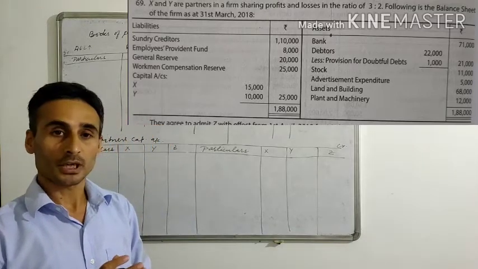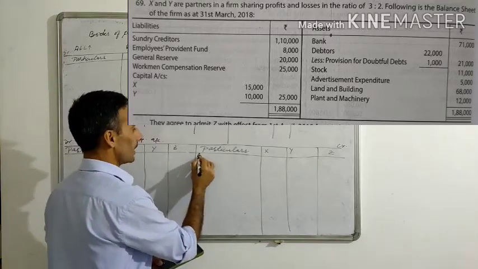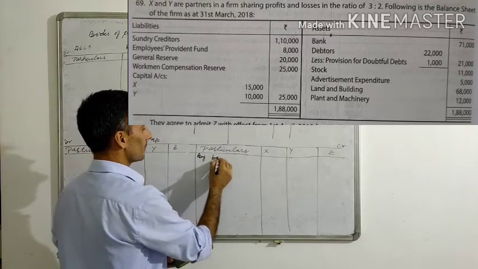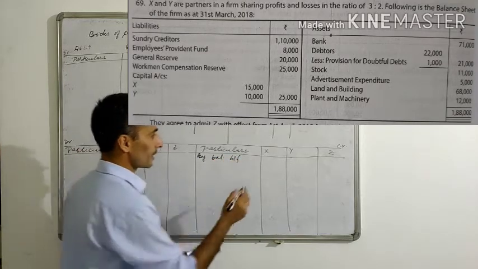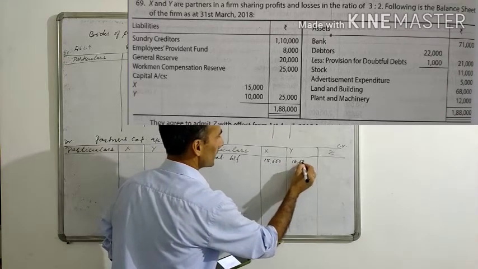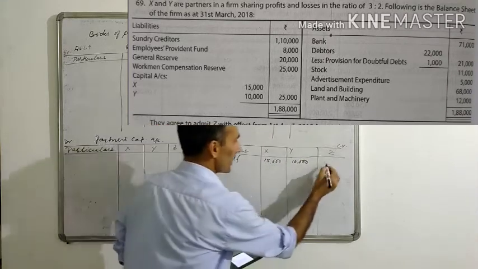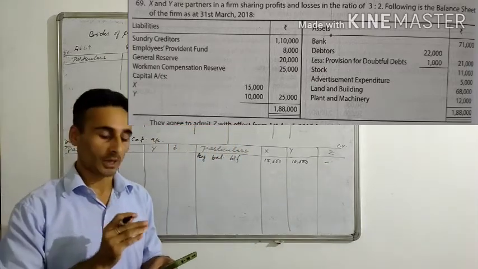And you have capital account. So this capital will come in the partners capital account as by balance brought forward. Whose capital are given? X and Y. X is 15,000, Y is 10,000. Okay. Z's capital is not there in the balance sheet. So first we are taking the items from the balance sheet.